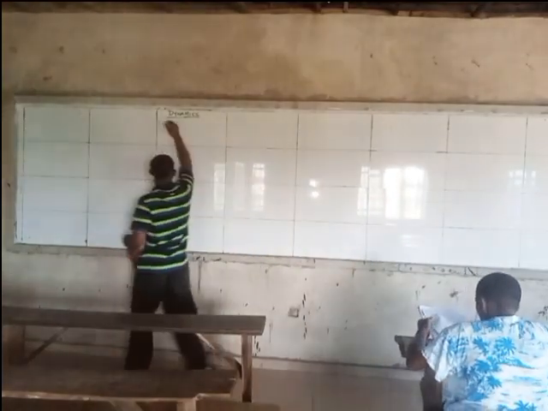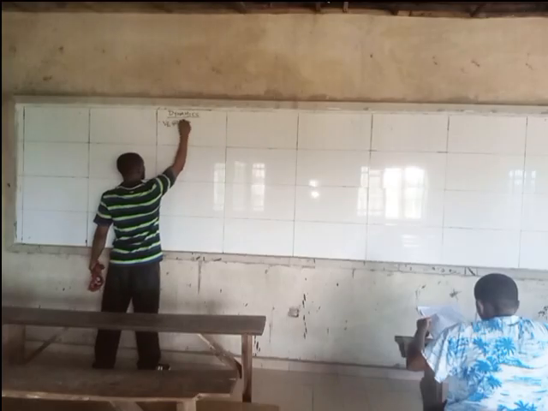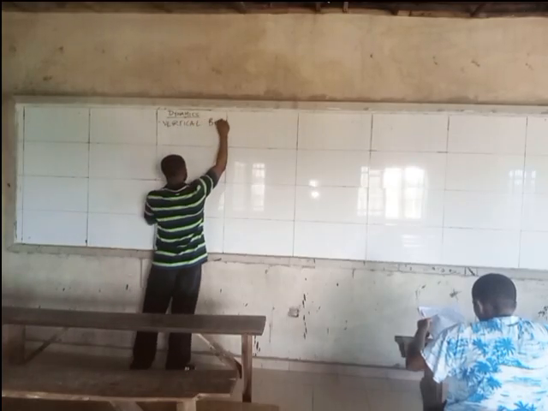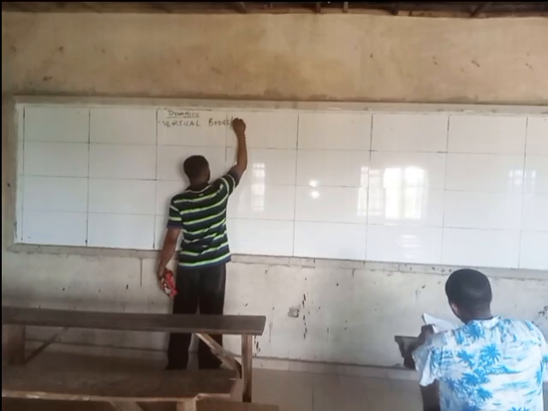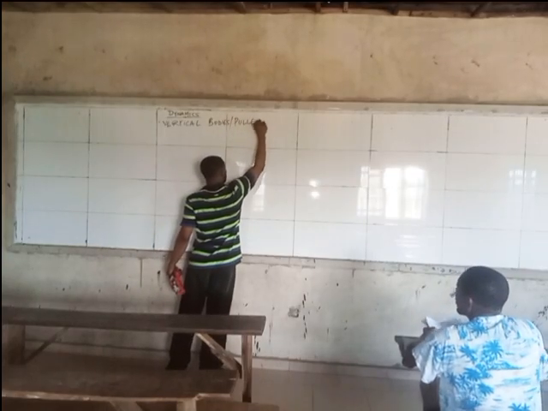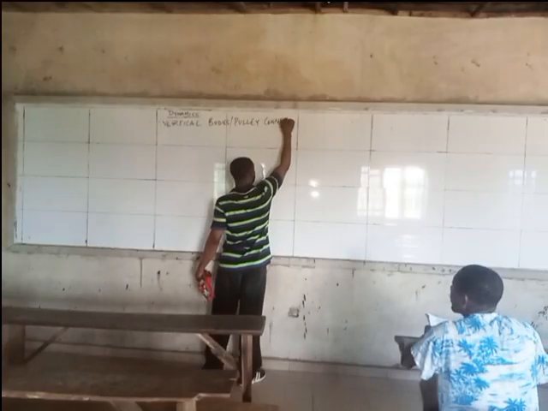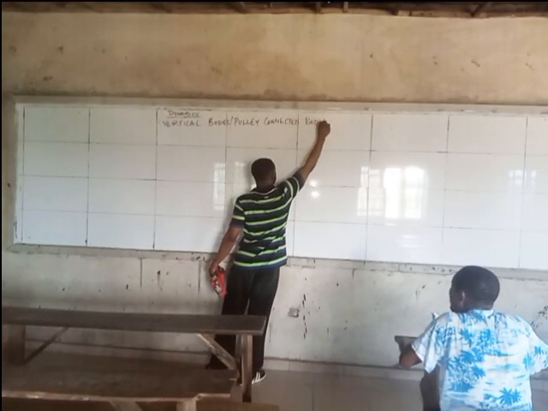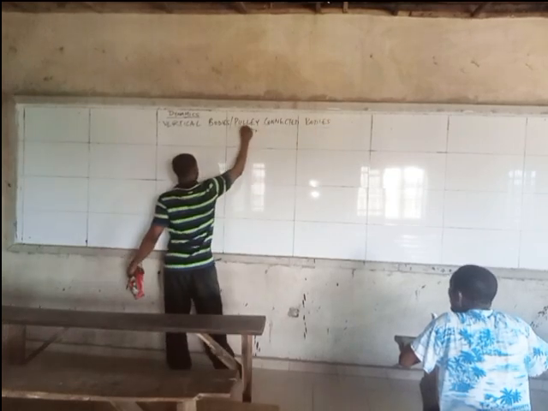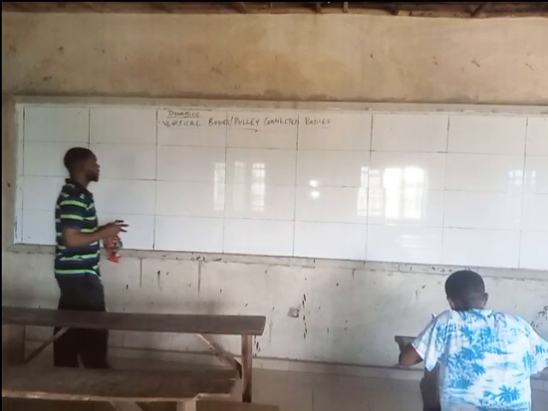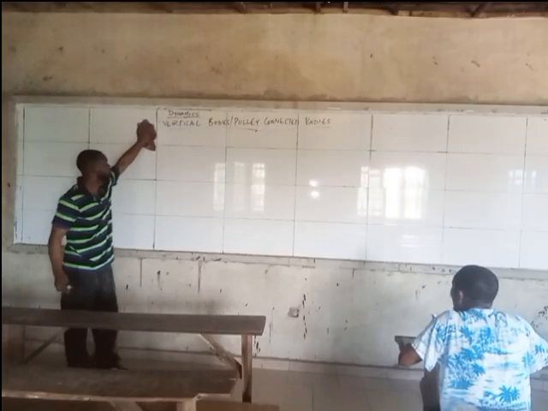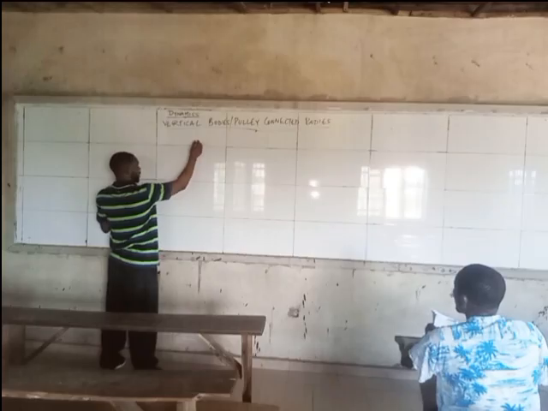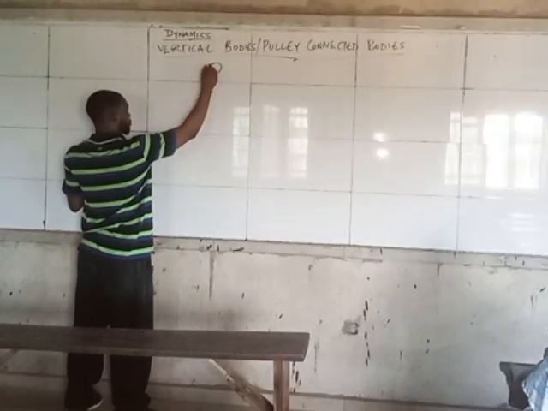So for vertical bodies or pulley connected bodies, let's say I have an illustration of how the question normally comes.